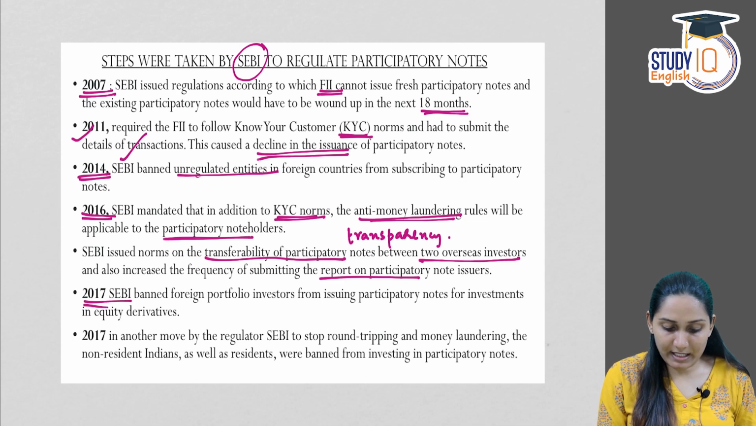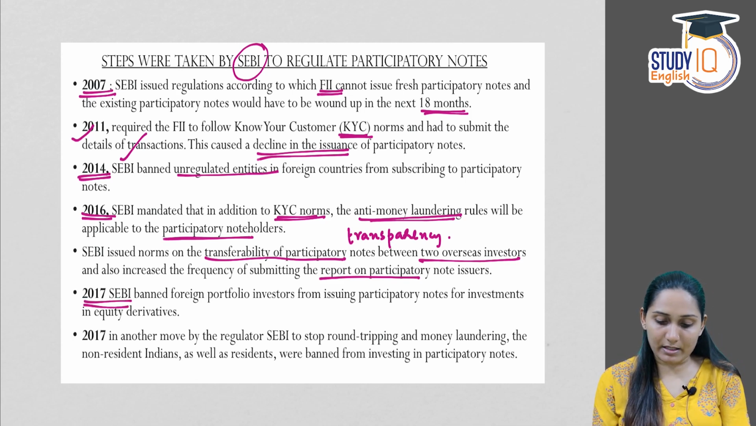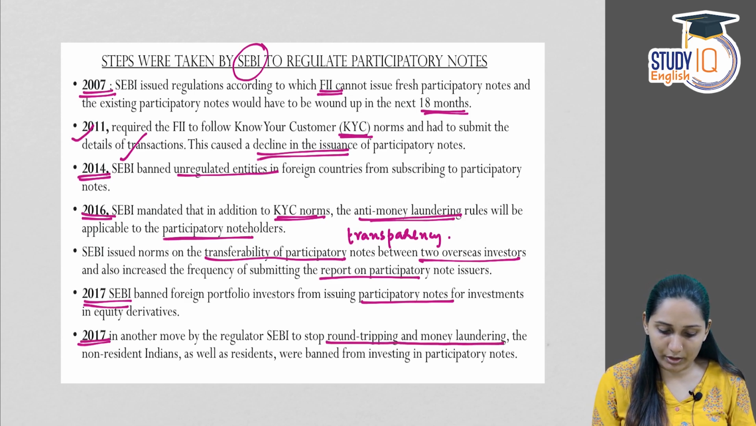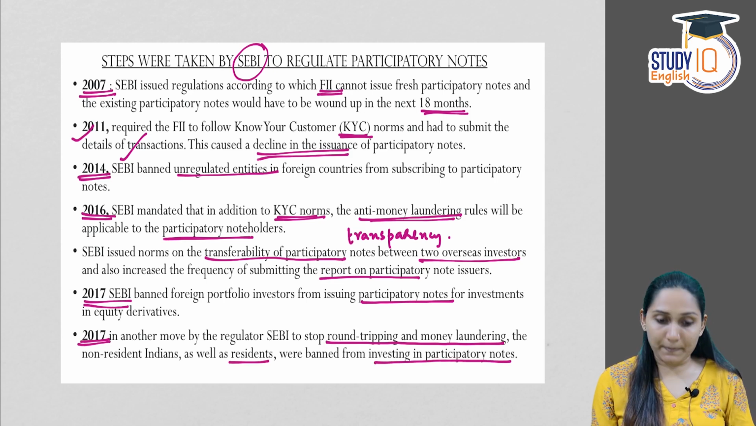In 2017, SEBI banned foreign portfolio investors from issuing participatory notes for investors in equity derivatives. In 2017, in another move by the regulator SEBI to stop round tripping and money laundering, non-resident Indians as well as residents were banned from investing in participatory notes.